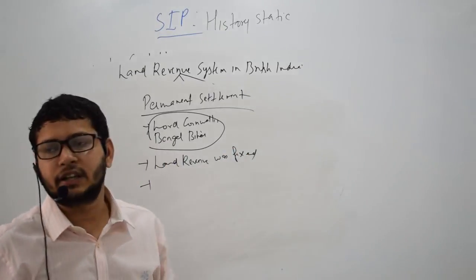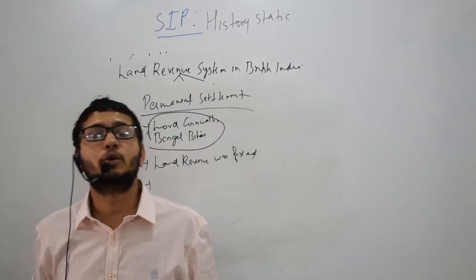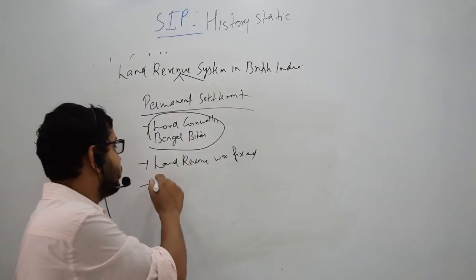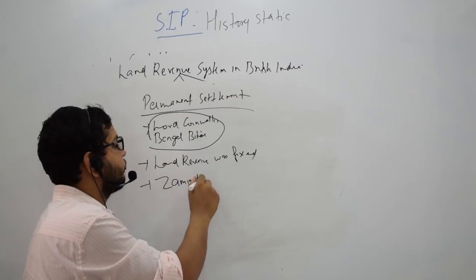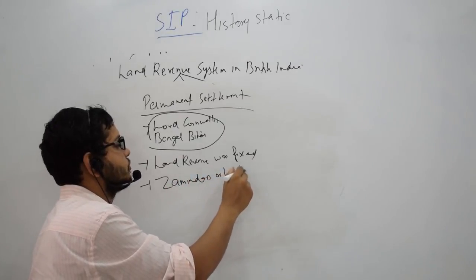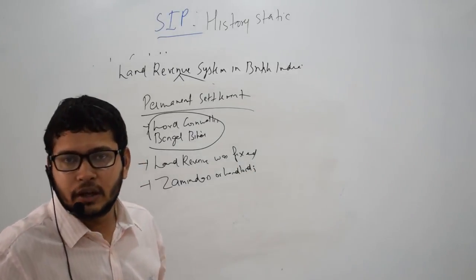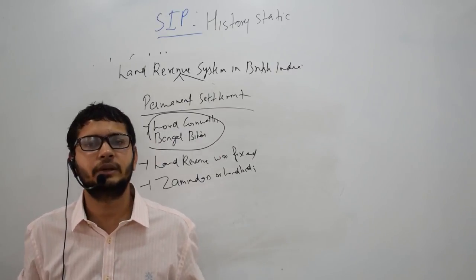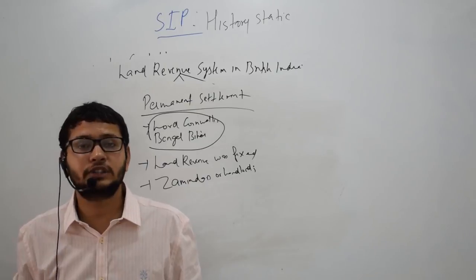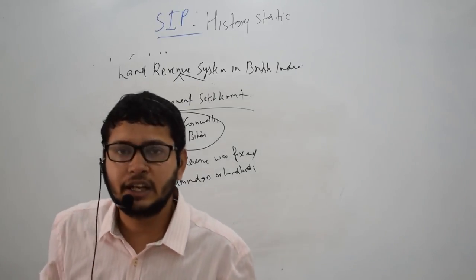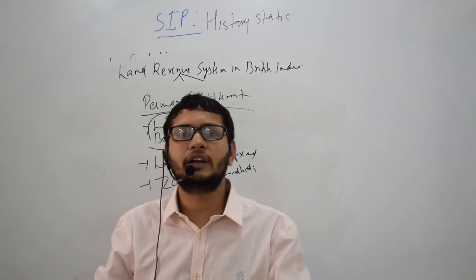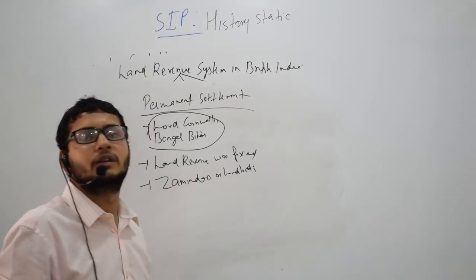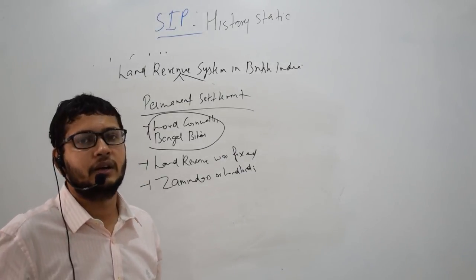And secondly, the British completely absolved themselves from the responsibility of revenue collection. They kind of outsourced it to the Zamindar or landlords. One village, or two or three villages, used to be given to this Zamindar, and he was given the responsibility for tax collection. He was told that as long as you are submitting the tax in the imperial treasury, you are the owner of this land, right?